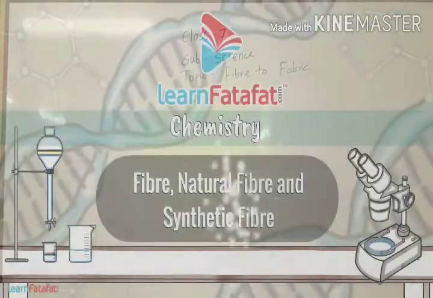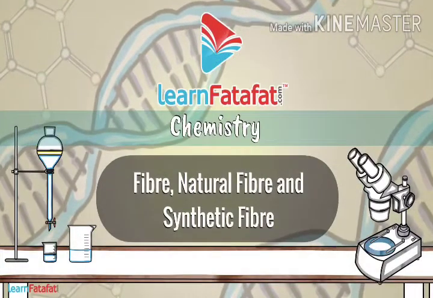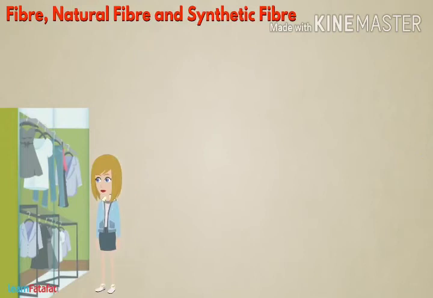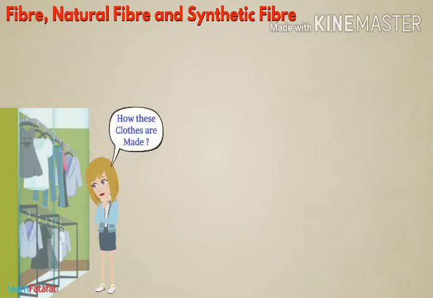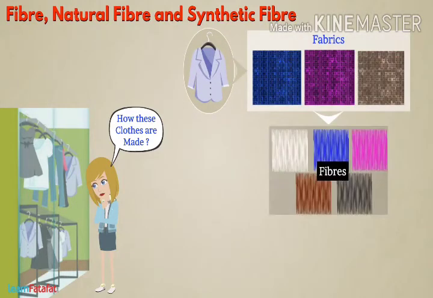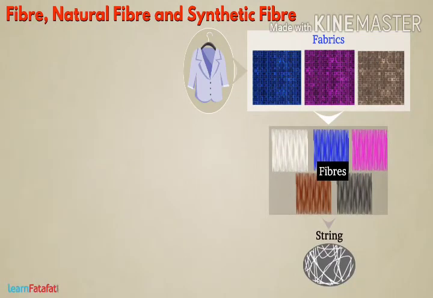Fiber, natural fiber and synthetic fiber. You have a variety of dresses in your cupboard. Have you ever thought about from where these clothes come? Or more specifically, how these clothes are made? Dear students, the clothes are made of fabrics and fabrics are made from fibers. A fiber is basically a string made of some material.